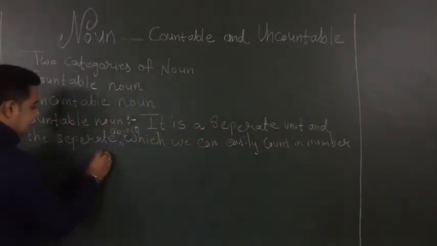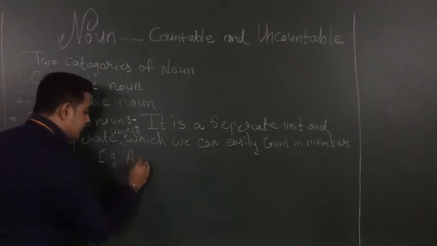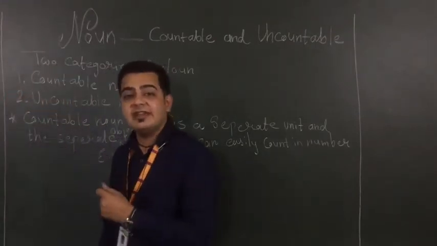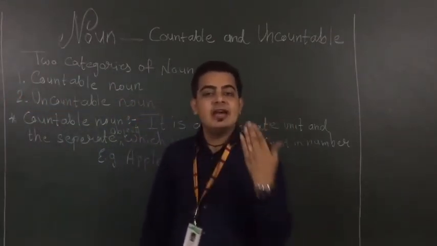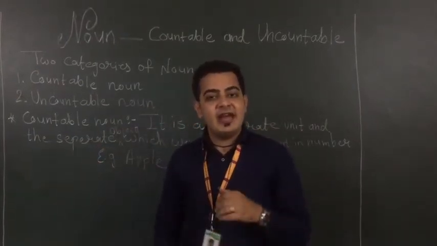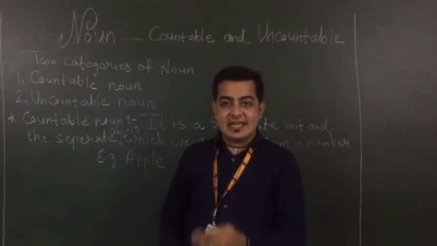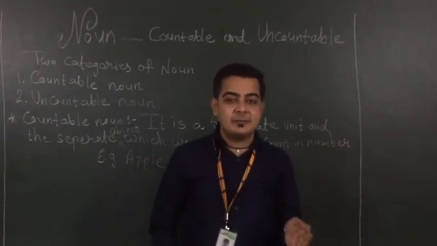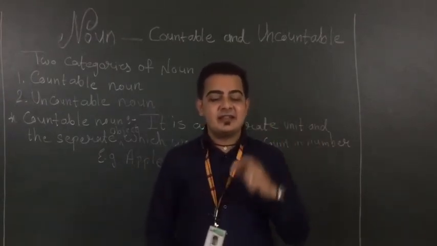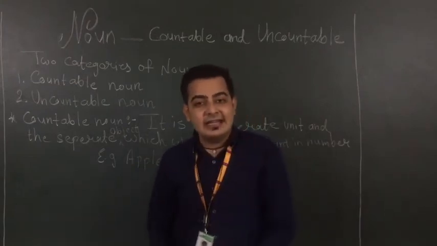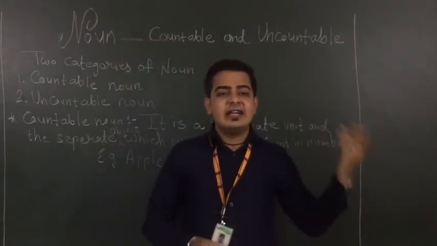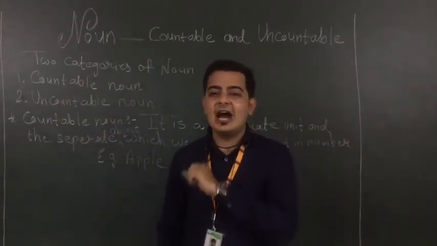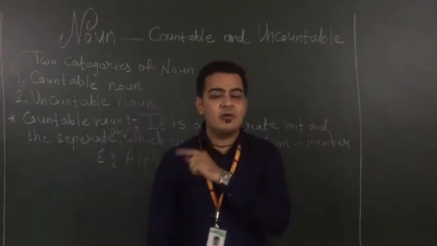Example, as I can give you, students, apple. We can count how many apples we have. Yes, absolutely we can count. 1, 2, 3, 4. In this way we can count the number of apples. So in short, the things which we can count in a number are known as countable noun. Yes students, the things which we can count. You might have many things at home even: tables, chair, fan, everything you can see. All those things you can count. Yes. Then next we have uncountable noun.